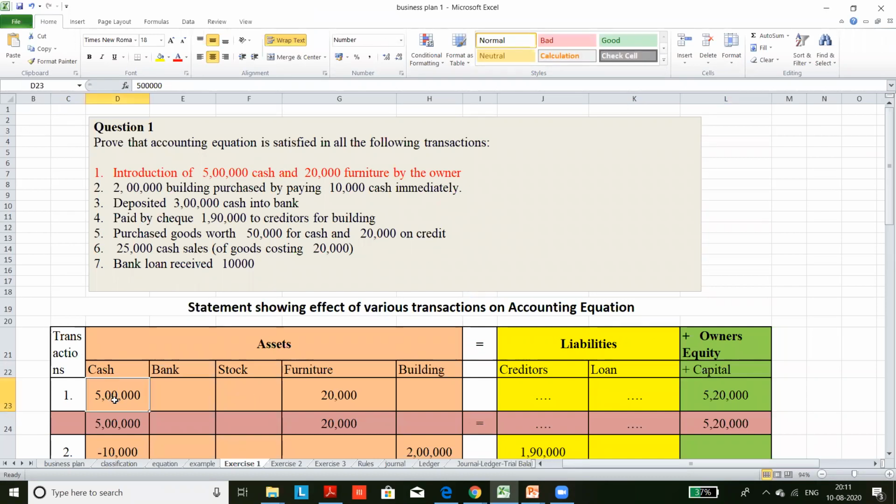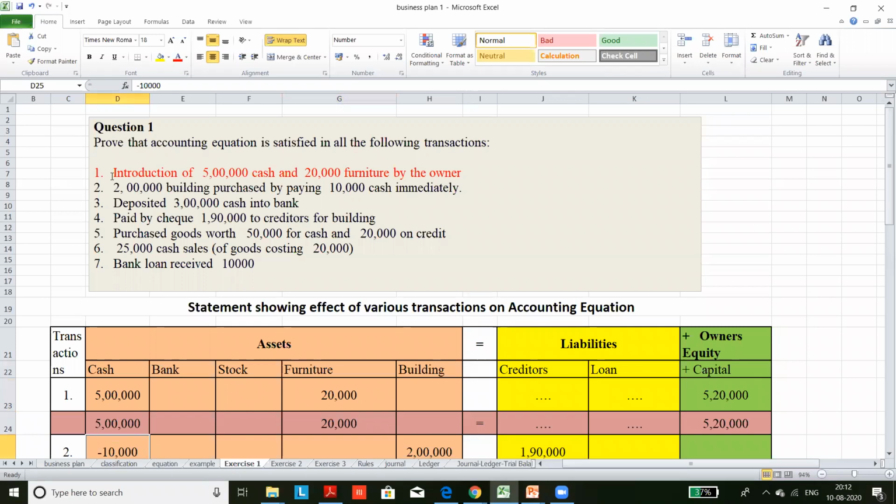Business now there is cash 5 lakh and furniture 20,000. So the liability side is equal to asset side. Is it clear? Rakesh, Vinsu, Lian? Yes, yes. Is it clear for everyone? Akash, Sathyadasan. Akash? Clear, ma'am.